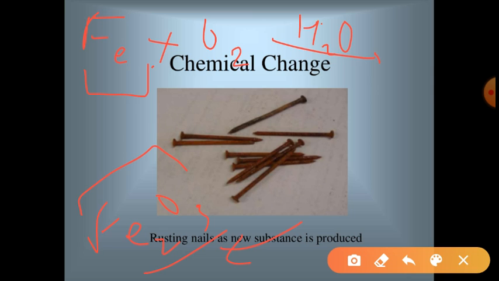We can prevent rusting by the use of paint, grease, or galvanization. What is galvanization? Galvanization is the plating of a layer of zinc over the iron. What this layer of zinc does is prevent the contact of iron with oxygen. Hence the iron present inside the zinc layer is safe and does not get rusted.